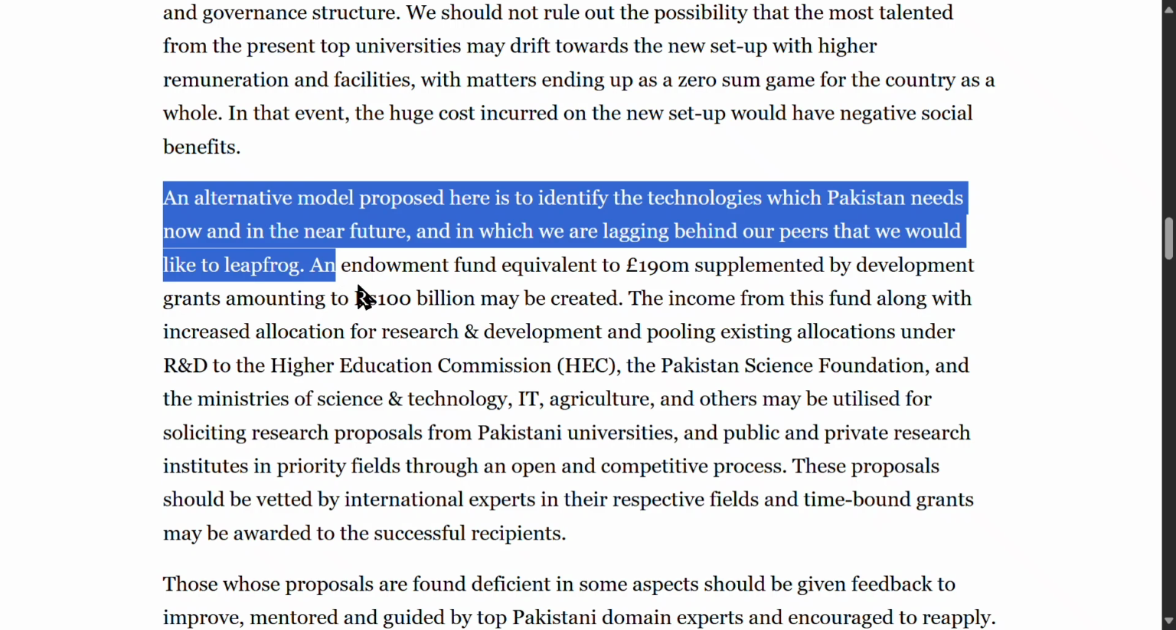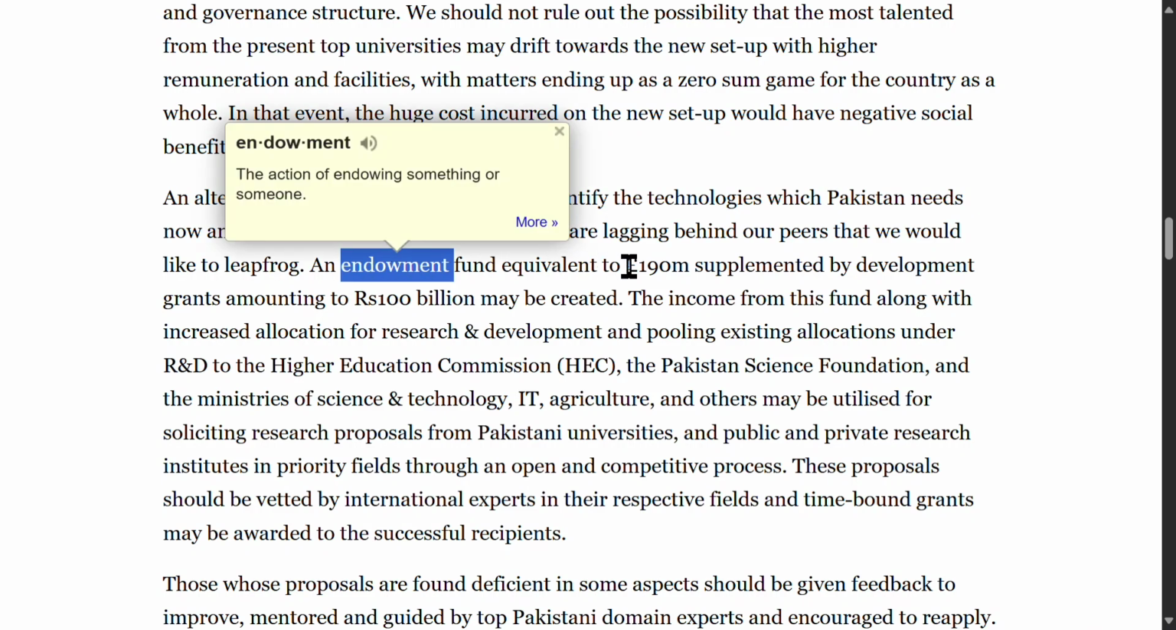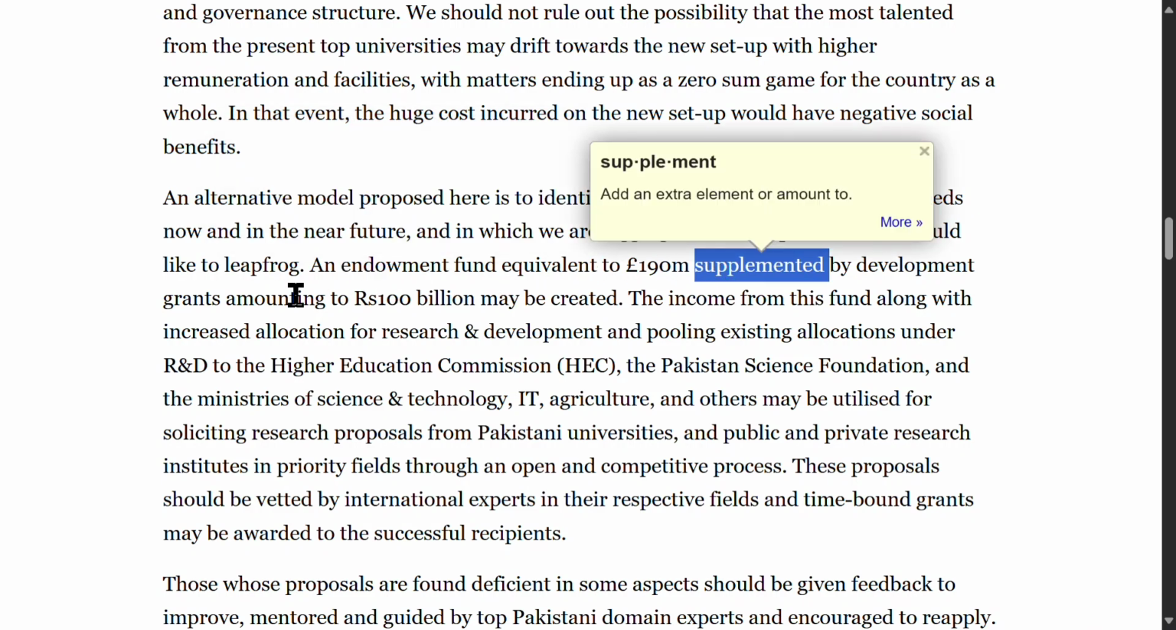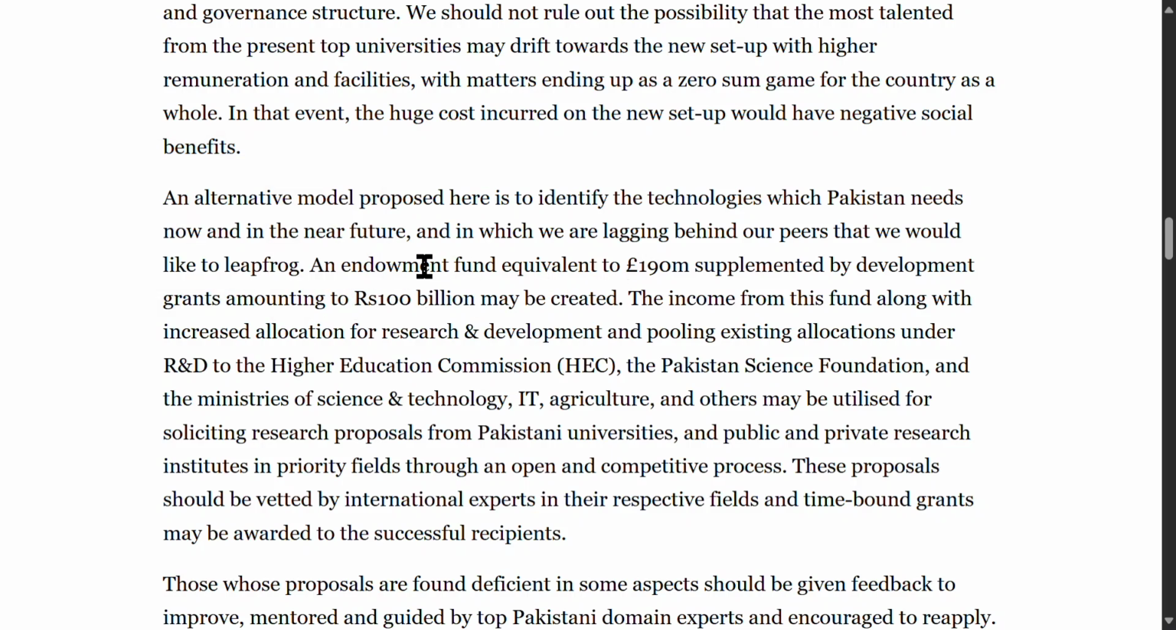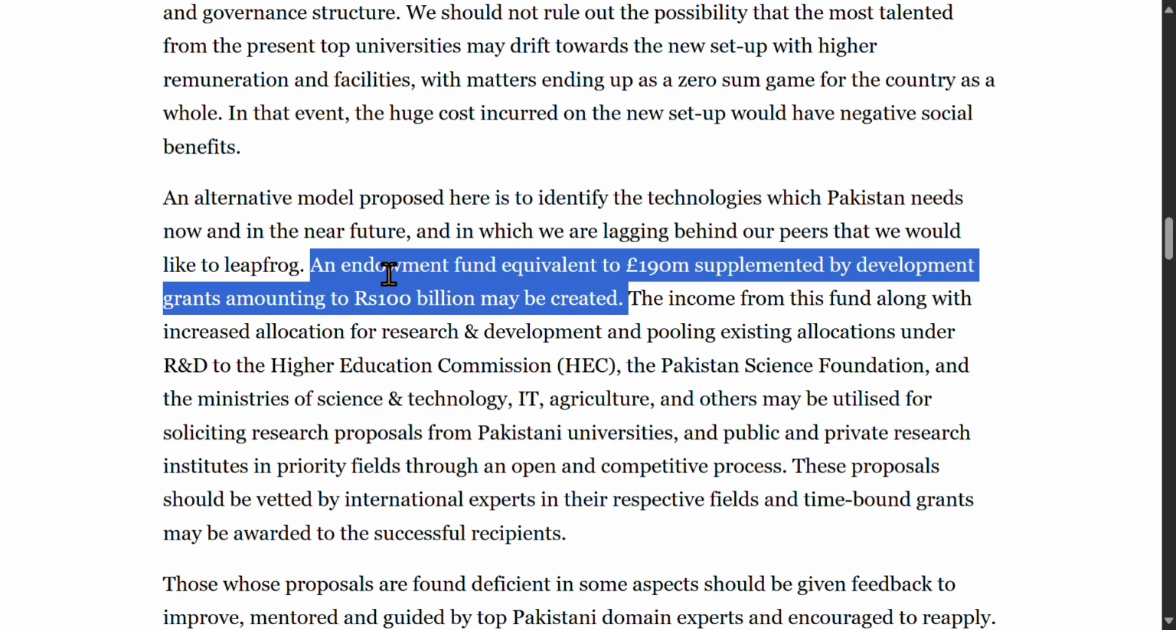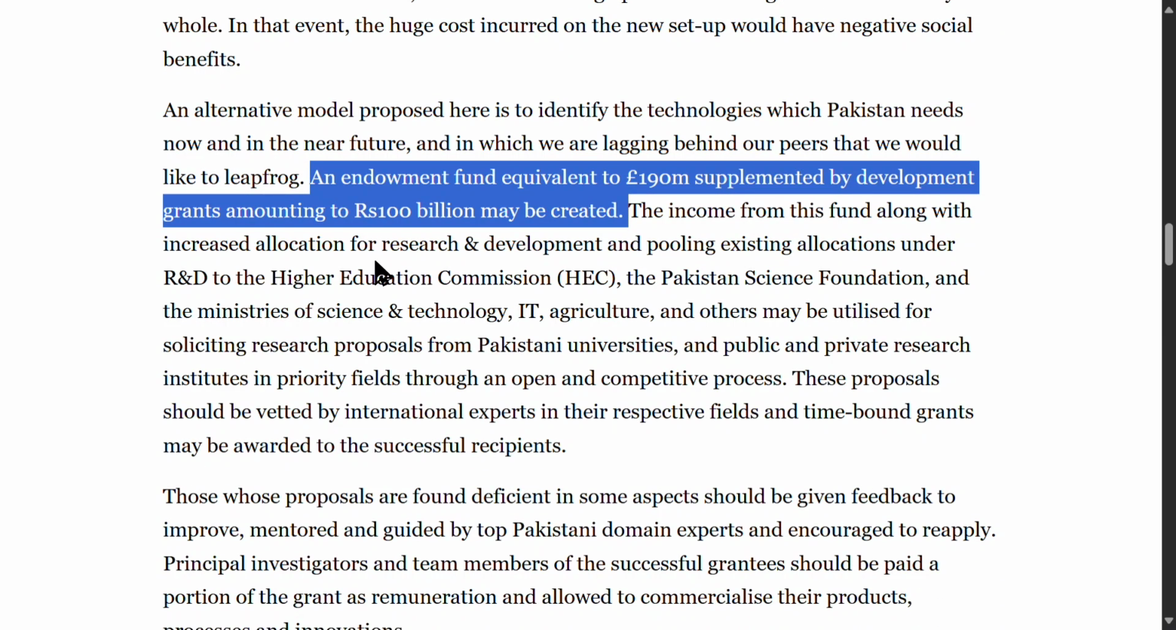in those fields. An endowment fund equivalent to £190 million, supplemented by development grants amounting to Rs 100 billion, may be created. Endowment fund is a financial asset donated to support an institution. This sentence means that creating a fund to support research could be a more efficient use of the £190 million than building a new university.